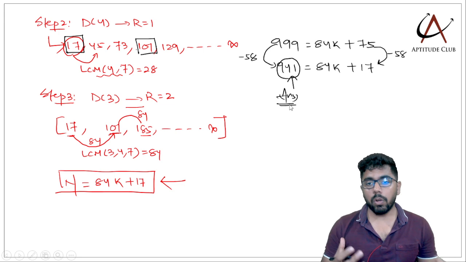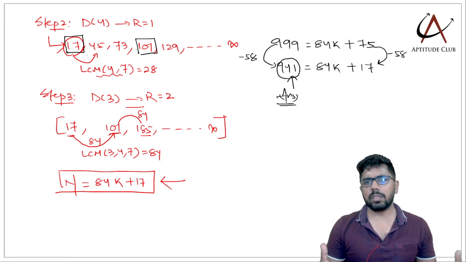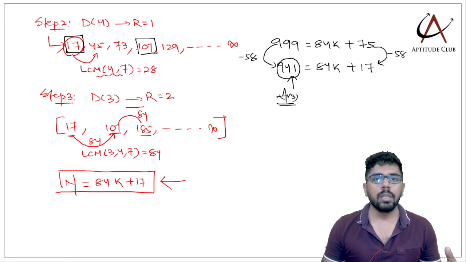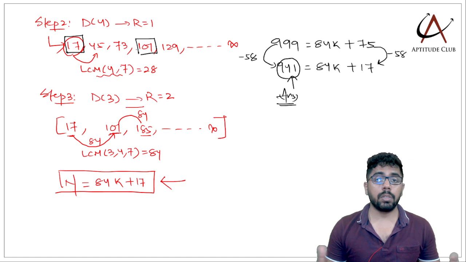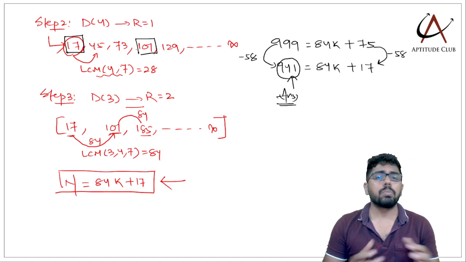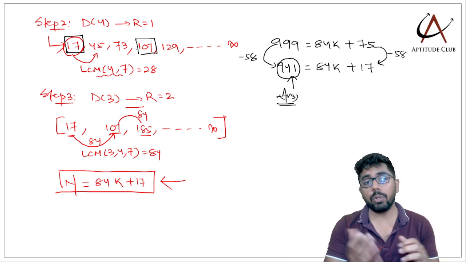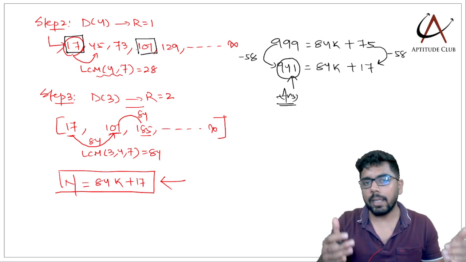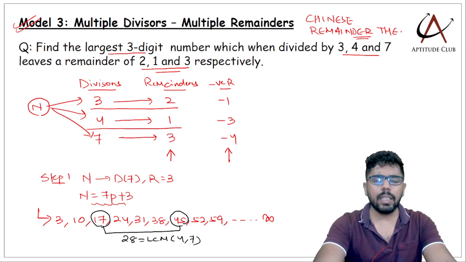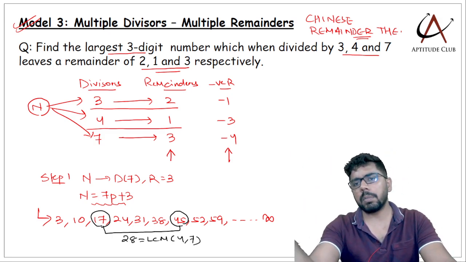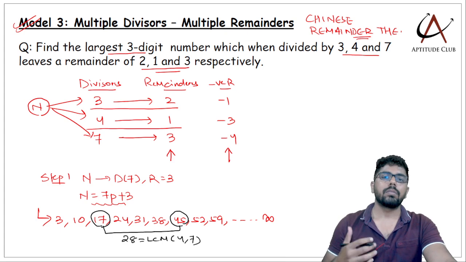So understand the model. This part that we're doing, largest 3-digit number, will vary from question to question. Maybe how many such 3-digit numbers are possible, or largest 4-digit number, smallest 5-digit number, anything can be asked. But 84k plus 17 is where we should come and then think about the next step. I hope this part is clear. Very easy. Start with the highest divisor, highest remainder, and gradually put filters.